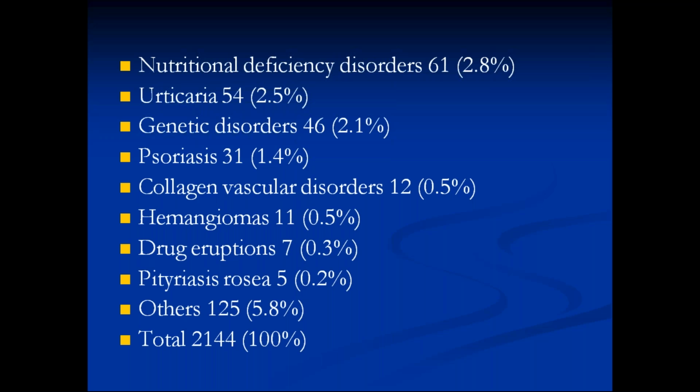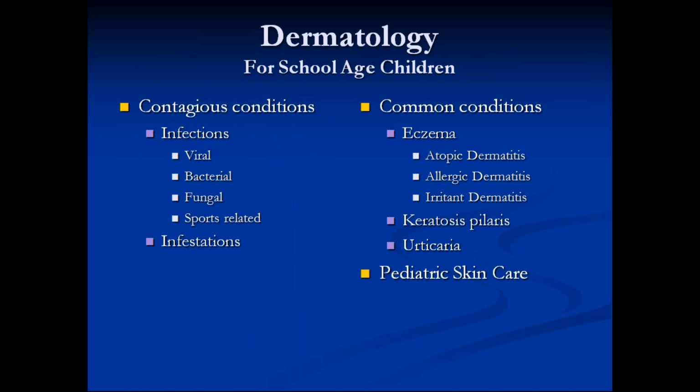And these are the other things, a few of which we'll discuss today. Coming to classification, infections and infestations, which are contagious from one person to another, are on one side, and eczema and allergic conditions on the other.